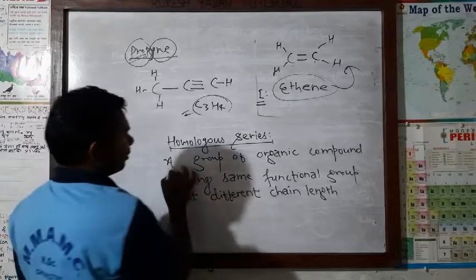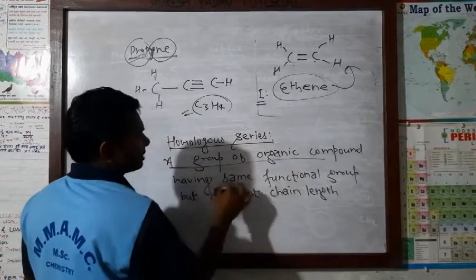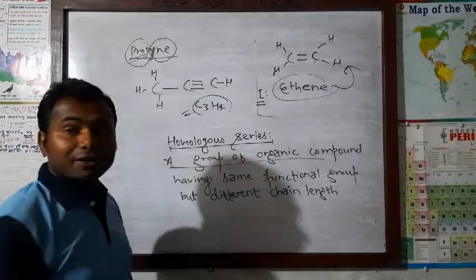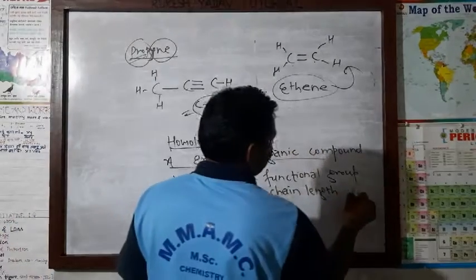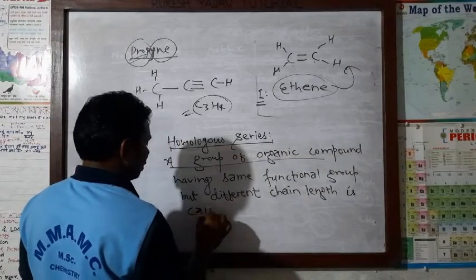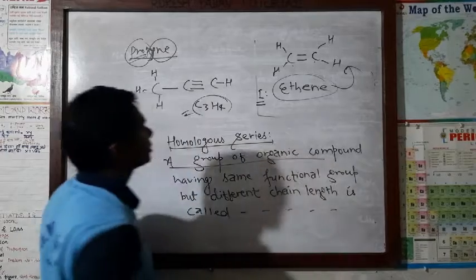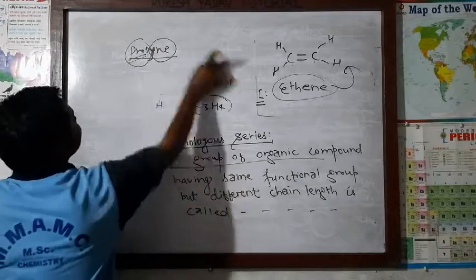A group of organic compounds having the same functional group but different chain length is called what, dear? It is called homologous series.